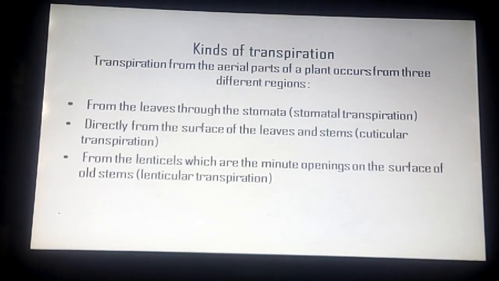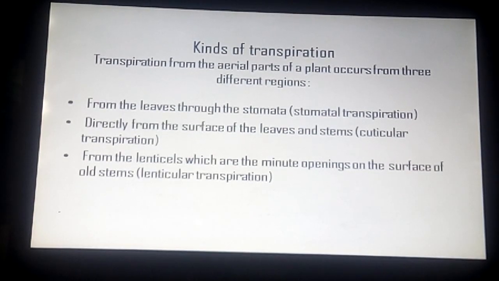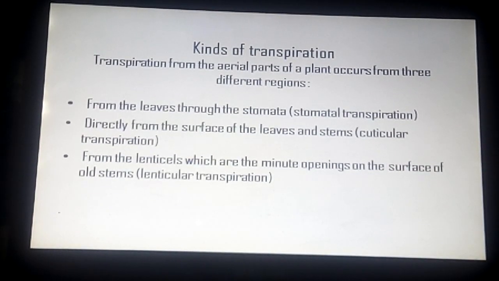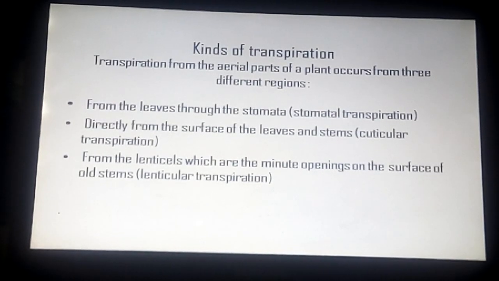Transpiration from the aerial part of plants occurs for three different reasons. First, from the leaves through the stomata, that is stomatal transpiration. Second, directly from the surface of the leaves and stems, that is cuticular transpiration. And third, from the lenticels, which are the minute openings on the surface of old stems, that is lenticular transpiration.